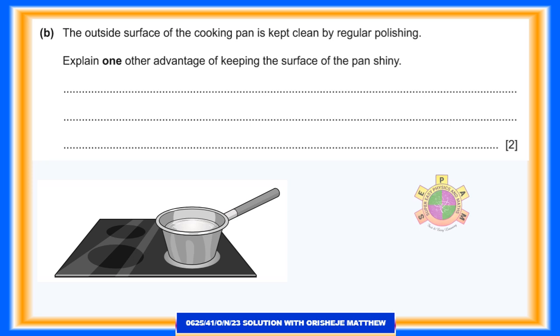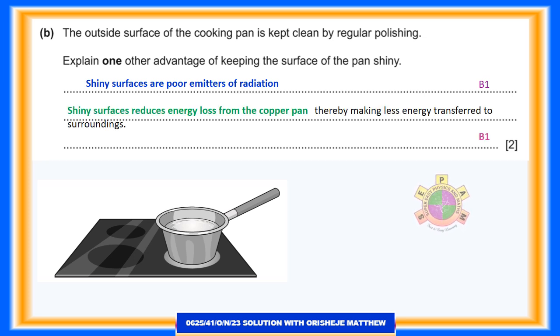Question 2b. The outside surface of the cooking pan is kept clean by regular polishing. Explain one other advantage of keeping the surface of the pan shiny. 2 marks. Answer. Shiny surfaces are poor emitters of radiation. Shiny surfaces reduce energy loss from the copper pan, thereby making less energy transferred to the surroundings.